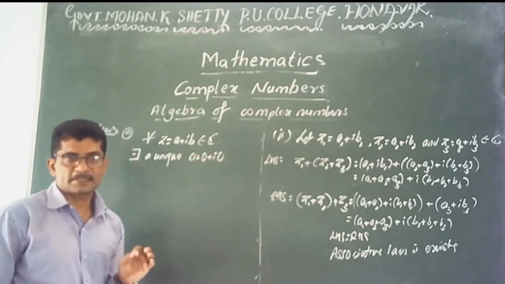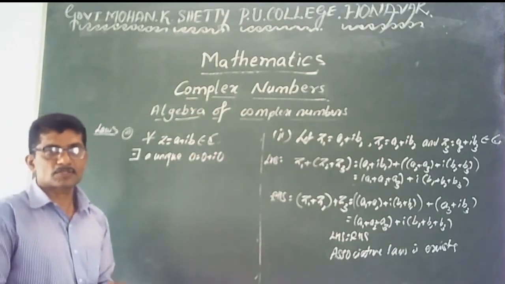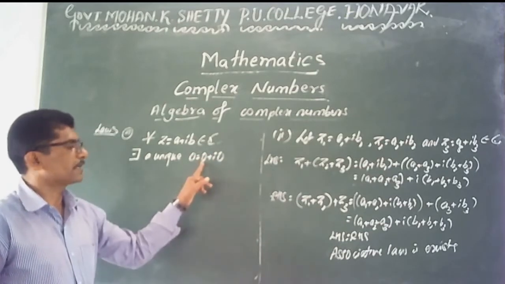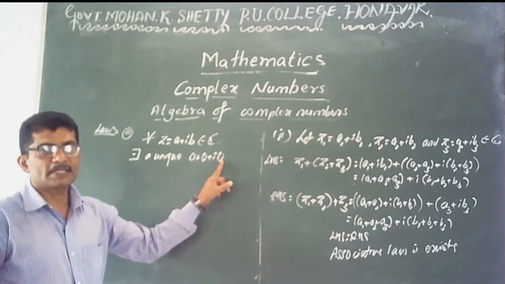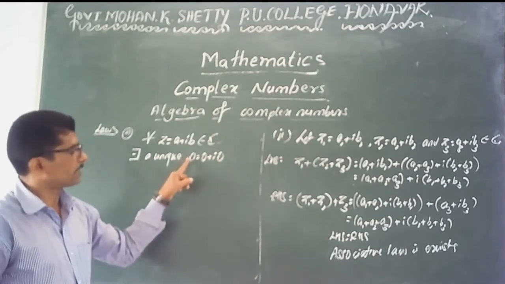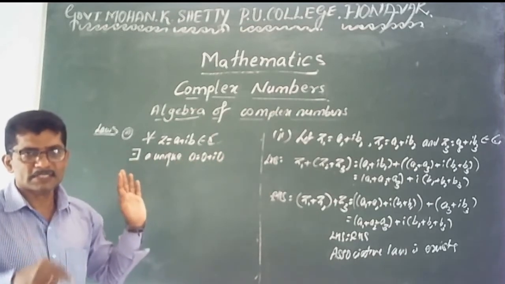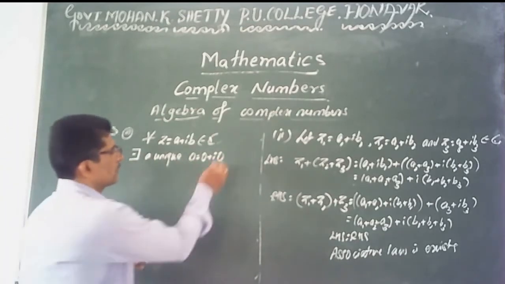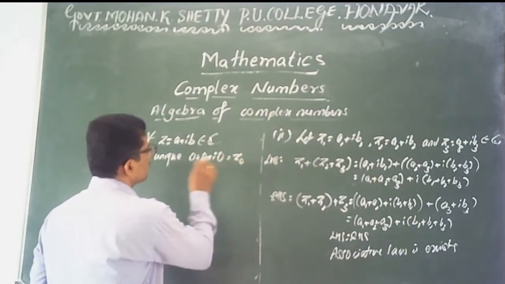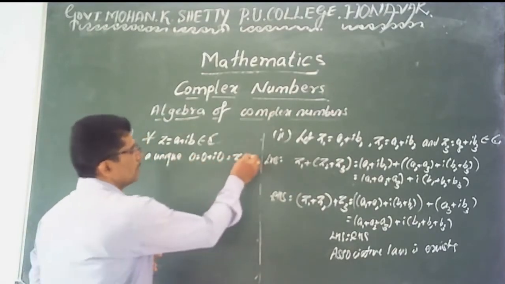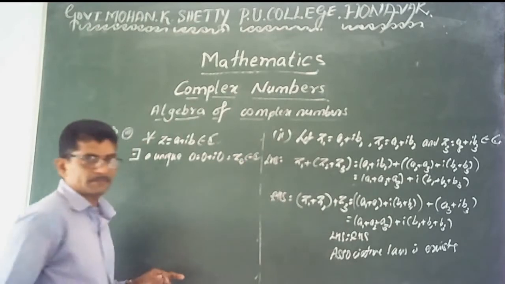I said yesterday that 0 belongs to the set of complex numbers. Real part is 0 and imaginary part is 0. Simply write 0, or you can write it as z0. It is a complex number belonging to the set of complex numbers.